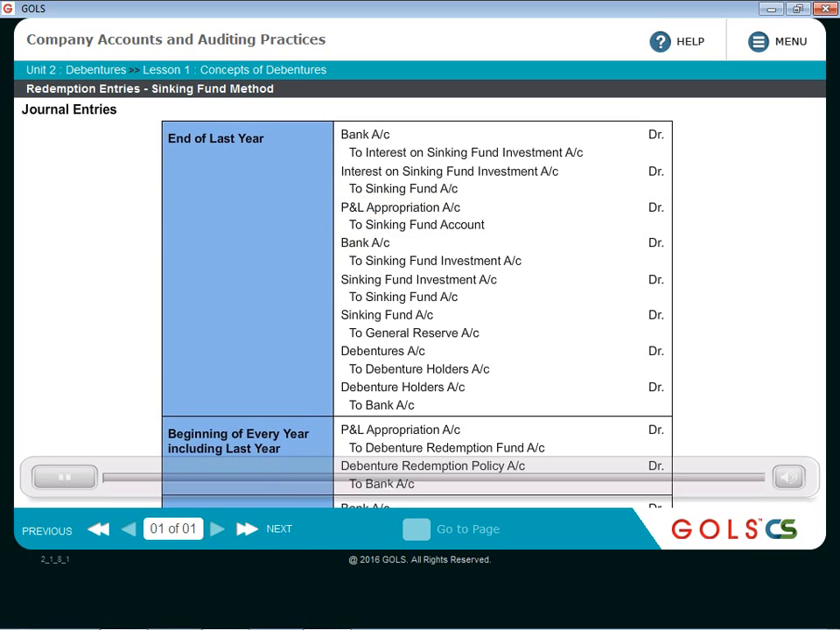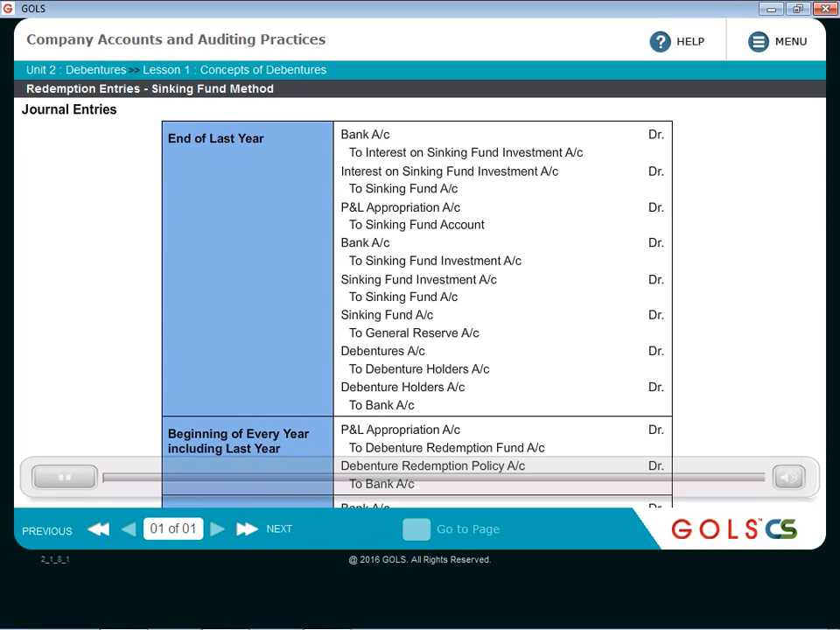Now you will not make the investment. Instead you will sell it off. So the entry will be exactly opposite. So bank account debit to sinking fund investment account with the sale value, sale proceeds. Now you may make profit or you may make loss on sale of investment. So whatever is the profit or loss, ultimately it will be transferred from investment account to sinking fund account.